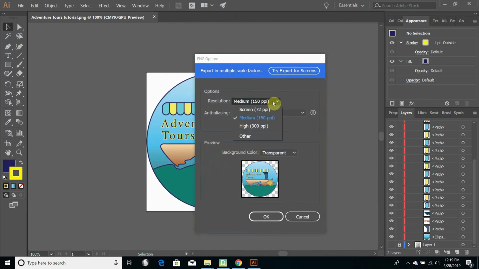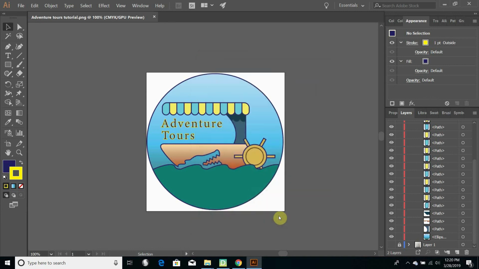and you get to decide how big to make it. I would like to see some high resolution versions of yours. 300 pixels per inch is a good printing size. If you're only going to use it on your screen, 72 pixels per inch is good, and medium is in between. Background color transparent, I like that, and PNG lets you leave it transparent. So if I were to use this on my website, it would look like a round graphic instead of a square one, because the corners would be invisible and hidden. Then you just hit OK.